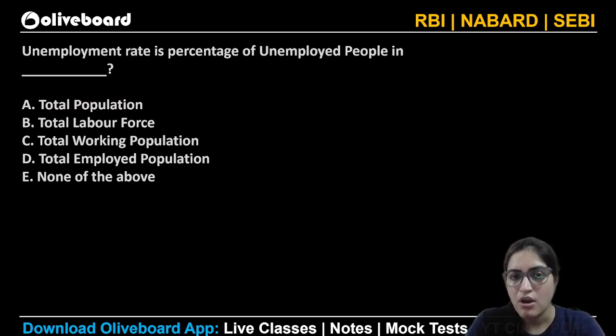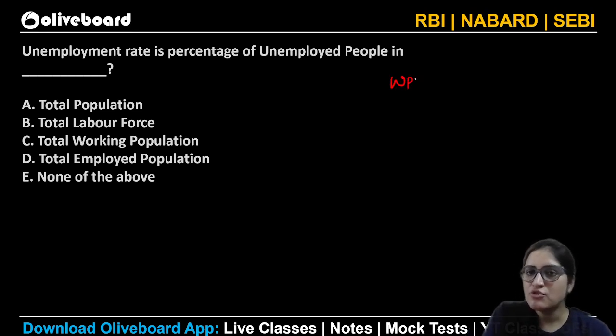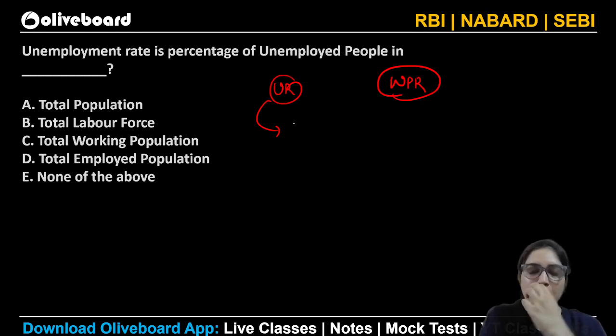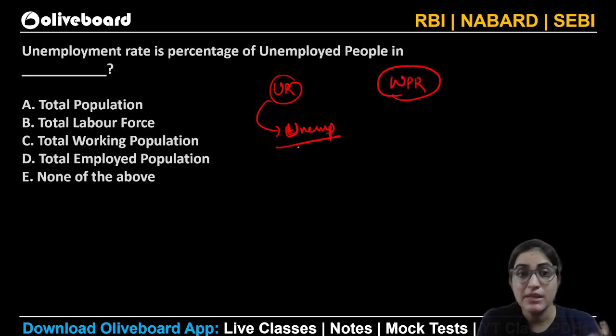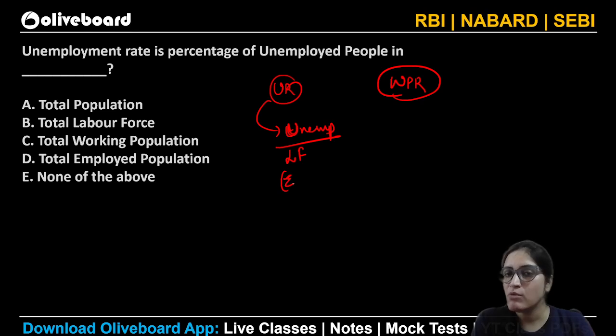Next is unemployment rate. What is unemployment rate? What is worker population ratio? The unemployment rate is the number of people who are unemployed, those who were seeking work but were not getting work, though they were mentally fit, physically fit, and also ready to work at the prevailing wage rate, but are not able to get work, divided by the labor force. What is the labor force? The people who are employed plus the unemployed. That is what you call the unemployment rate.